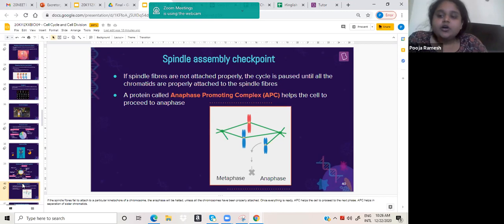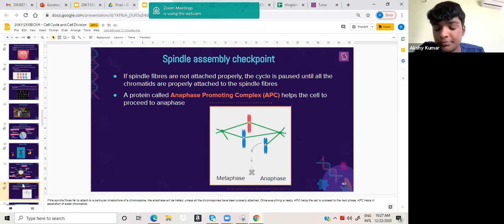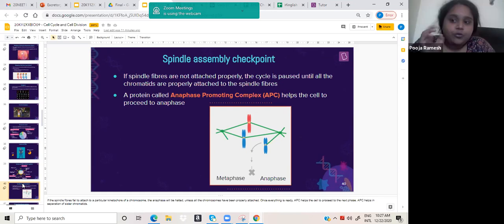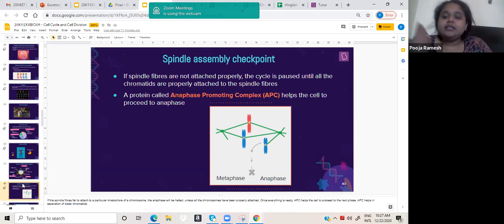So in the metaphase, what is first going to happen? A checkpoint is going to happen. They're going to check if the chromosomes are properly aligned. And if it is aligned, then who will bind together? Spindle fiber and kinetochore. Cyclins and CDK will bind together, and then this will move into the anaphase. But before that, an intermediate process called the spindle fiber checkpoint happens, wherein there are certain factors which will ensure that the spindle fibers are properly attached, and it will go to the next stage called